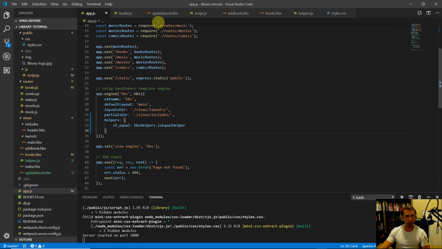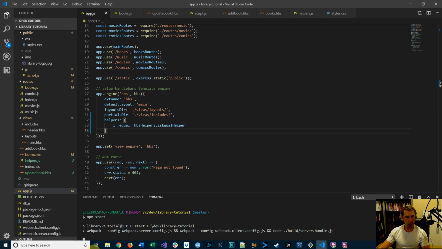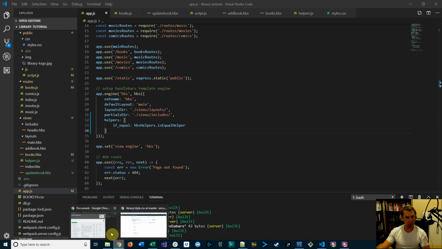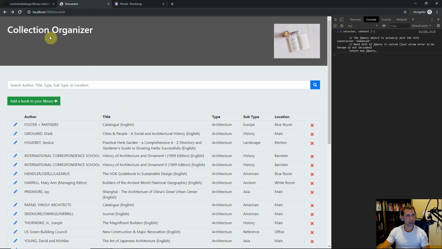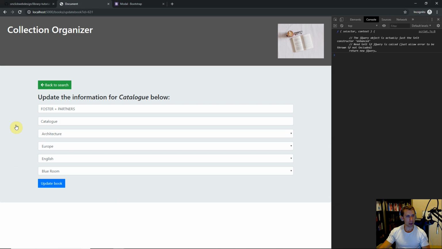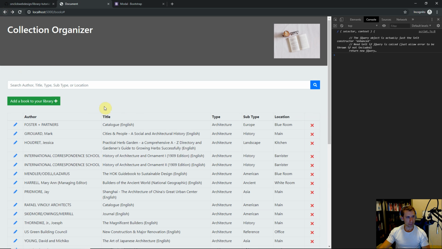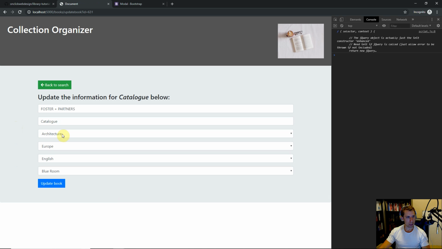Come back down, Control-C, npm start to restart the server, and now let's finally give that a shot. So once again, refresh, and let's click to edit a book, and there we go. So we got Foster and Partners. Well, let's go back. Okay, so let's test it out. So we have Foster and Partners. It is Architecture, Europe, and Blue Room, right? So if I click the edit, we should see that Architecture, Europe, English, and Blue Room. So perfect. Our handlebar helpers are working.